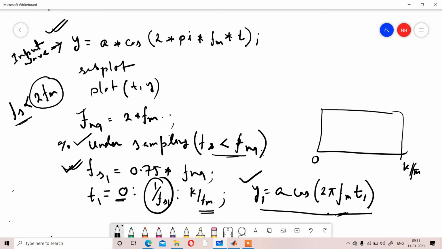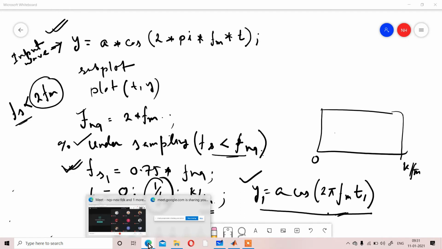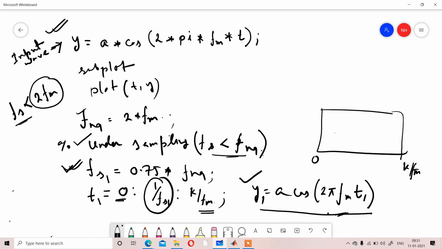Similarly, the next condition follows. Whatever output is displayed is with respect to the maximum frequency and the amplitude.